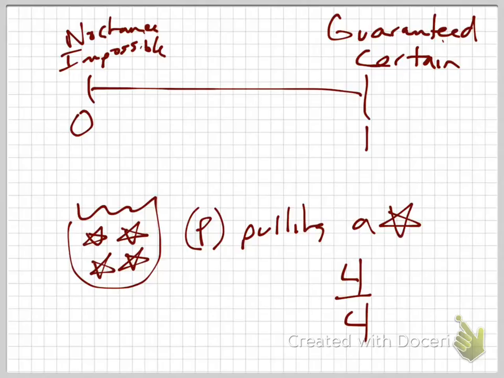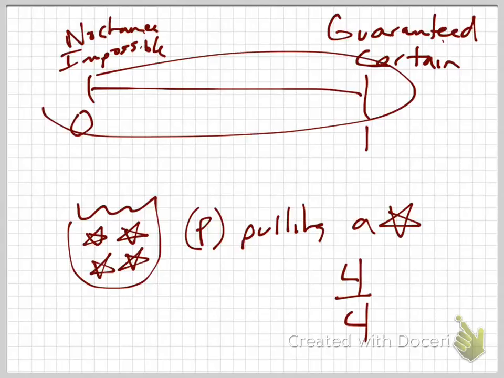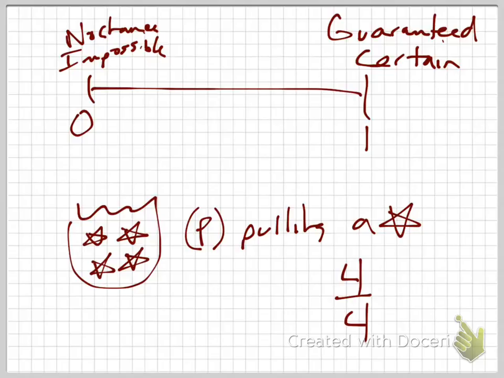Where do you think the probability of you winning the California State Lottery, the 10, 20, $30 million lottery, lands on the number line here, on the impossible to guaranteed deal? Practically impossible. You think it'd be near 1? Like it's almost guaranteed that you're going to win? A little bit behind the middle? No. It would be so close to the zero that you couldn't even tell. It is so impossible.